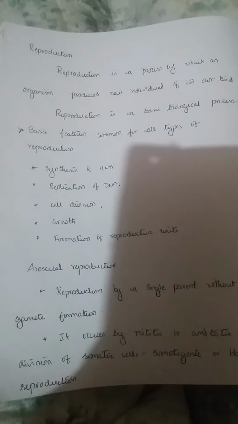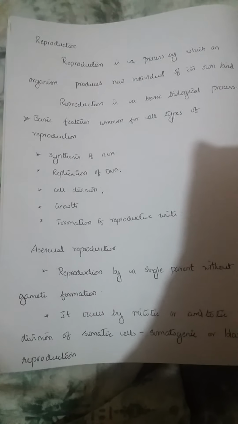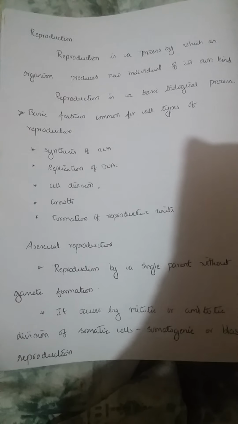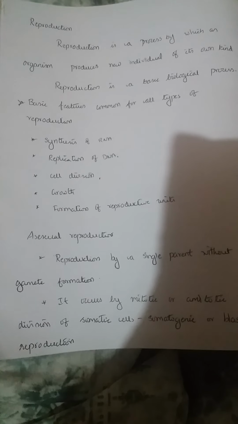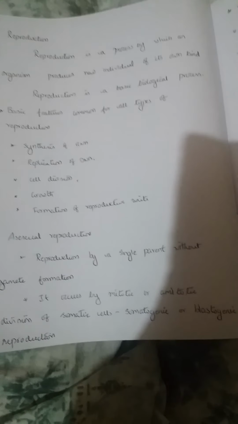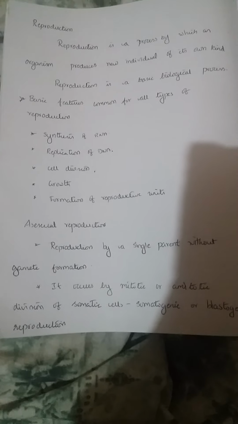So there are two kinds of reproduction, namely sexual reproduction and asexual reproduction. So we will see in detail about asexual reproduction initially. Reproduction by a single parent without gamete formation can be called asexual reproduction. It occurs by a process called mitosis or amitosis, and it occurs by division of somatic cells, hence it can be called somatogenic or blastogenic reproduction.